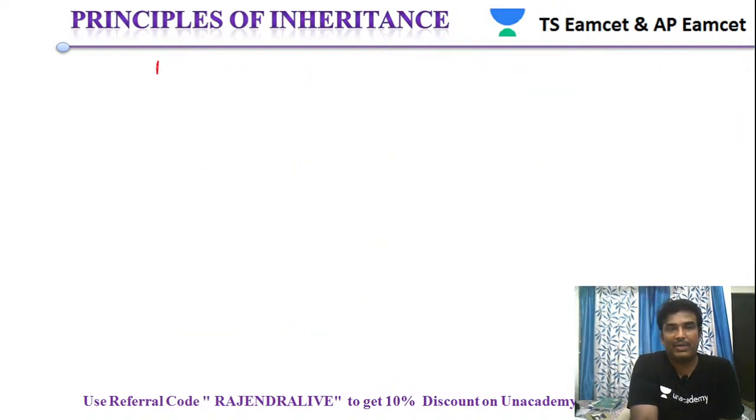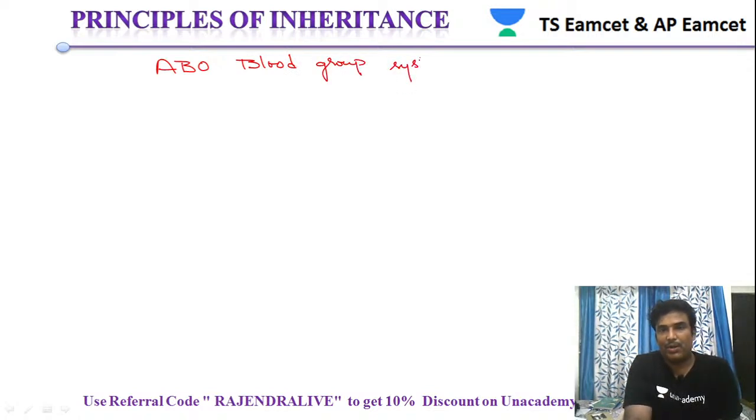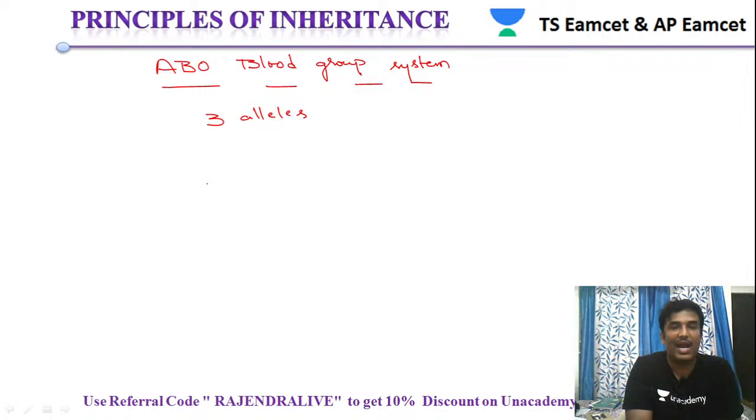Now, the ABO blood group system is the best example of multiple alleles. In this ABO blood group system, how many alleles are there? It has 3 alleles, which are named A, B and O.